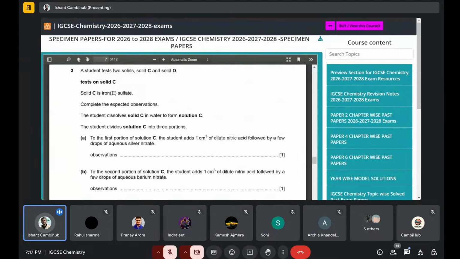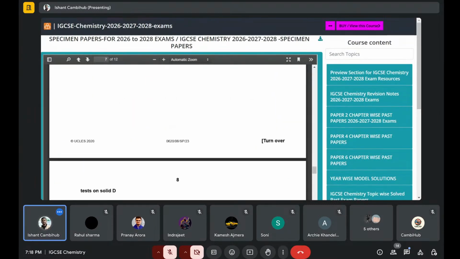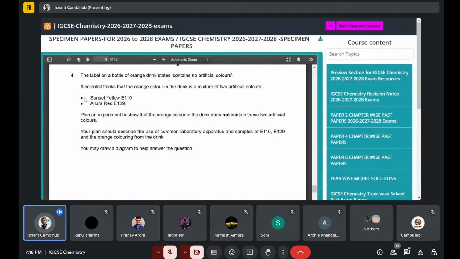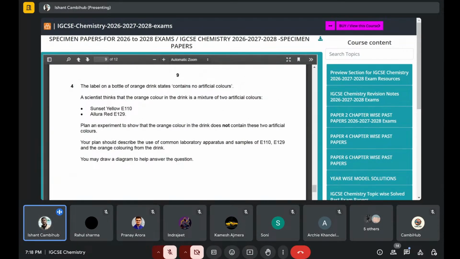Then test on solid C, refer to this cheat sheet which is there behind, and then do the flame test. Then this one, the investigation question, which is just a 6 marker. You can draw a diagram to help your answer, and then you should describe. You have to read the question properly. What sometimes people do is that they write their own steps, like this is the requirement, this is the method, this is the conclusion.